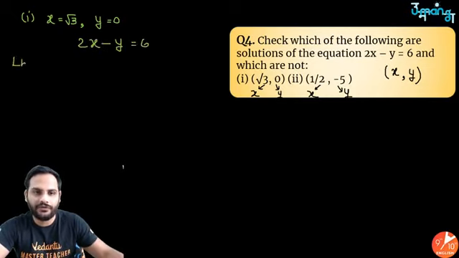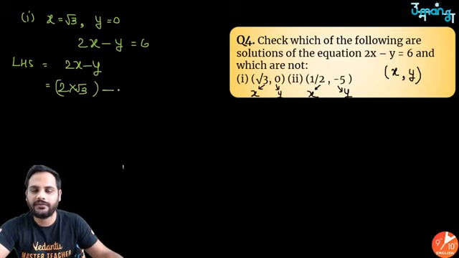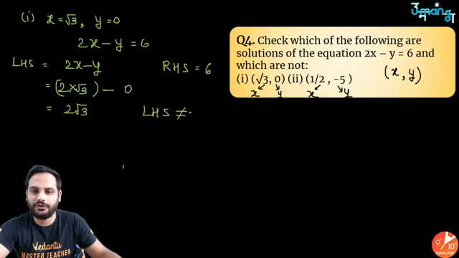So let us see what will be LHS. LHS is 2x minus y, which will become 2 into root 3 minus y, which is 0. So 2 into root 3 is 2 root 3. LHS is 2 root 3 and RHS of this equation is 6. So you can clearly see LHS is not equal to RHS. So I can say x equal to root 3 and y equal to 0